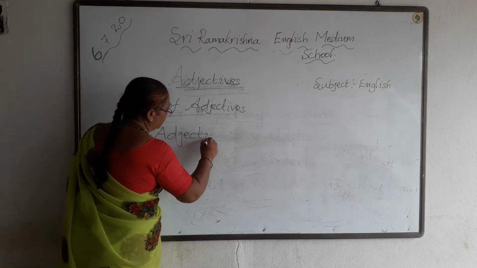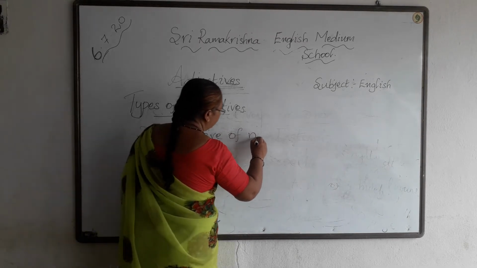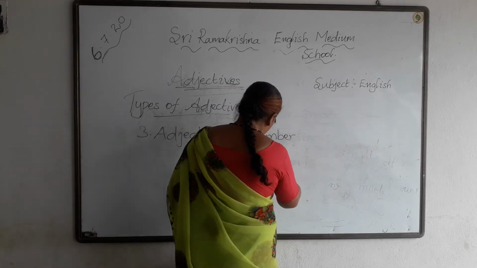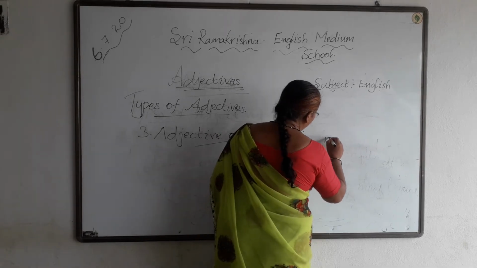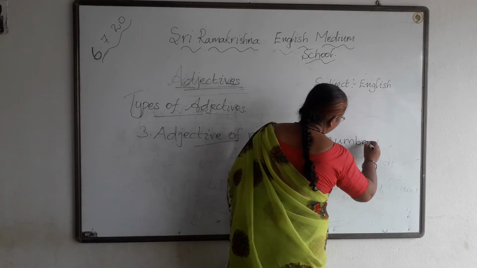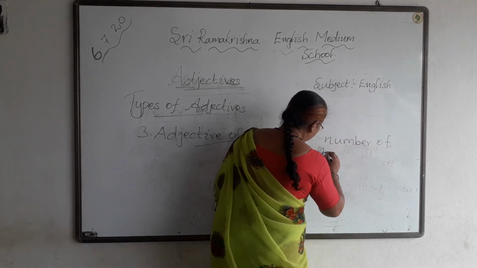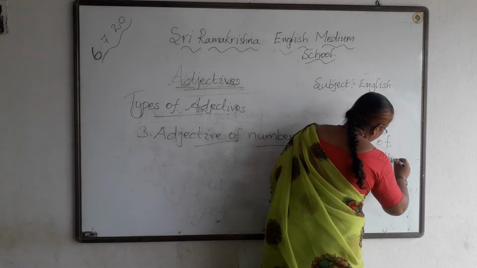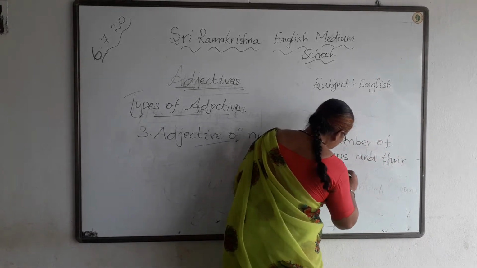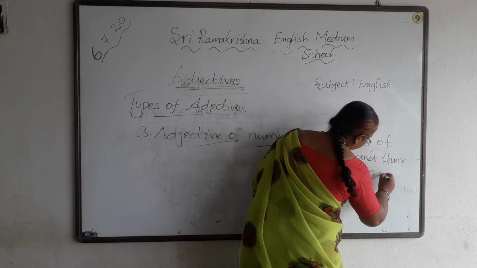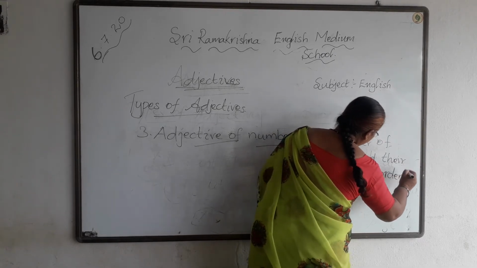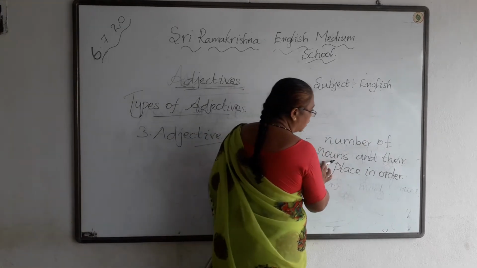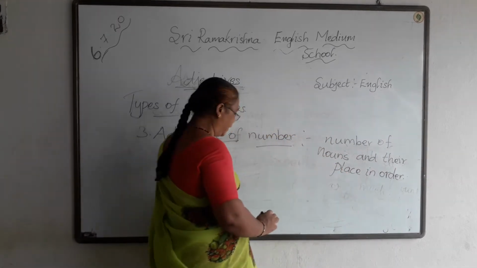Adjective of number is used to show the number of nouns and their place in order.